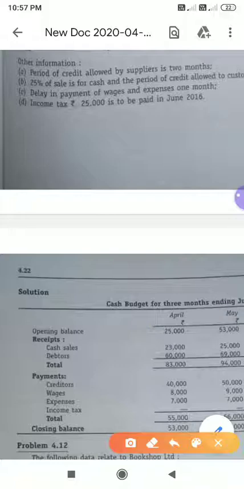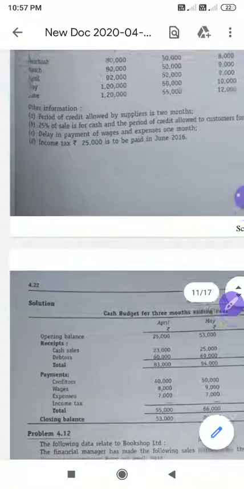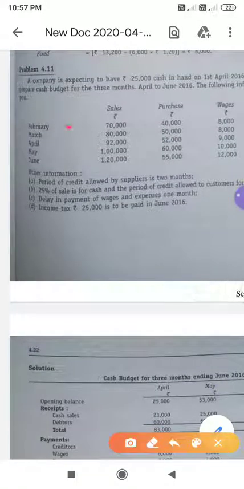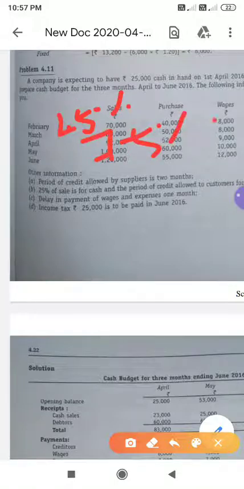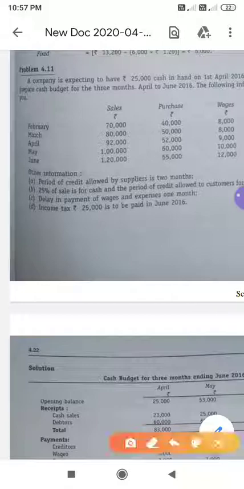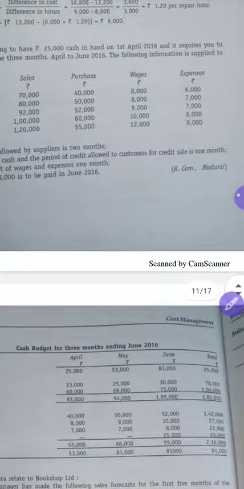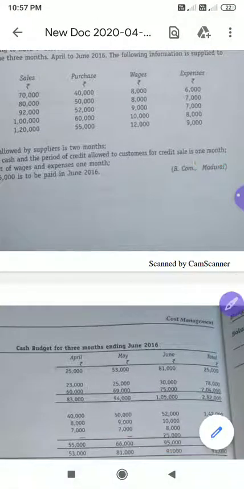And I have told you the simple format for cash budget is receipts, payments. So you have to total receipts and you have to minus payments. Now opening balance was 25,000. Look at here. First you have to look at sales. See, February sales, 25% will be received in February, and balance 75% will be received in March, because the credit period allowed is how many months? Only 1 month. The credit period allowed is only 1 month. Okay. So please make a note of this.